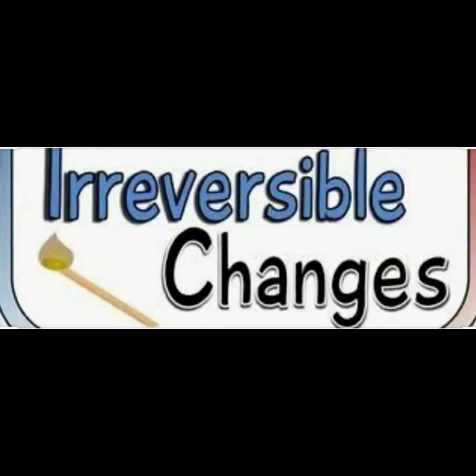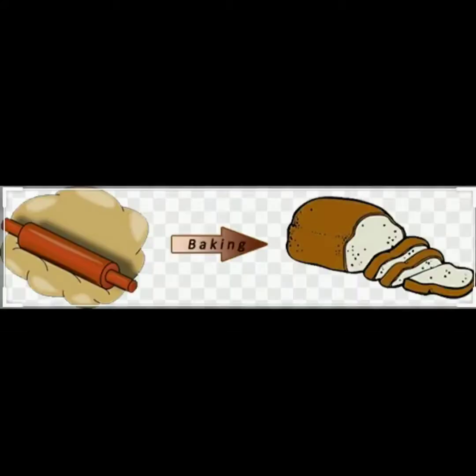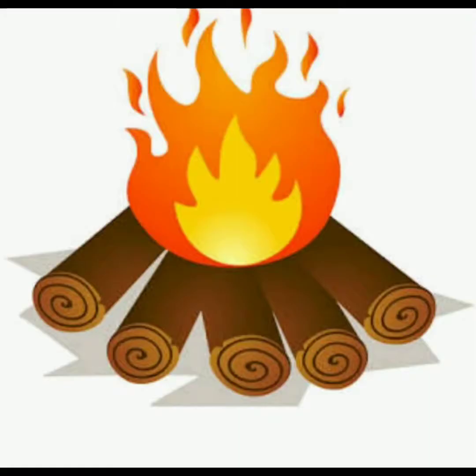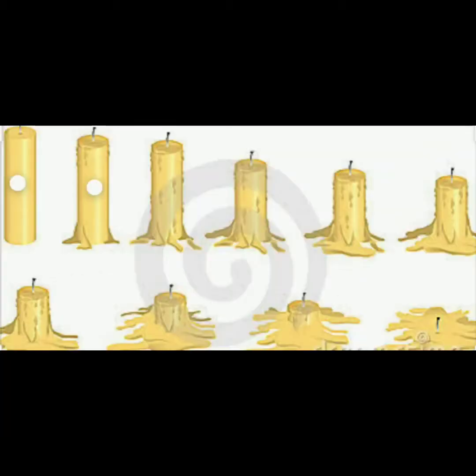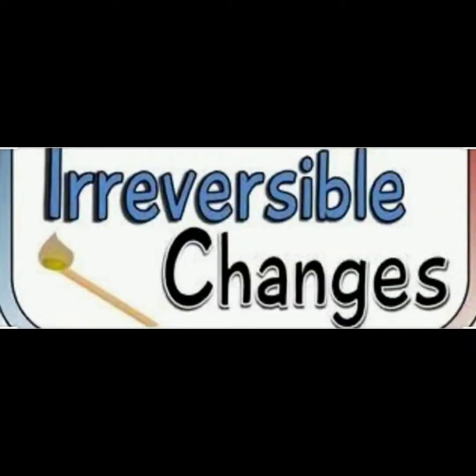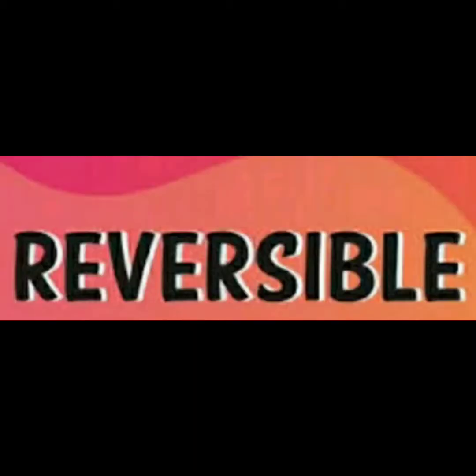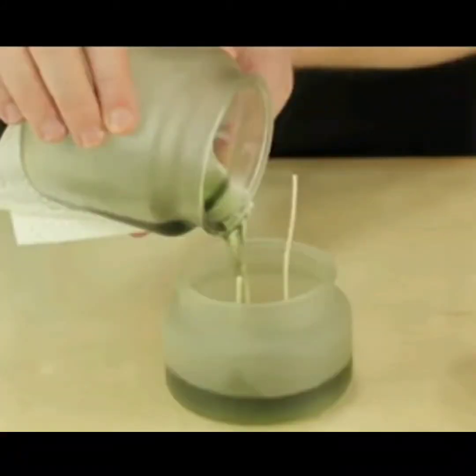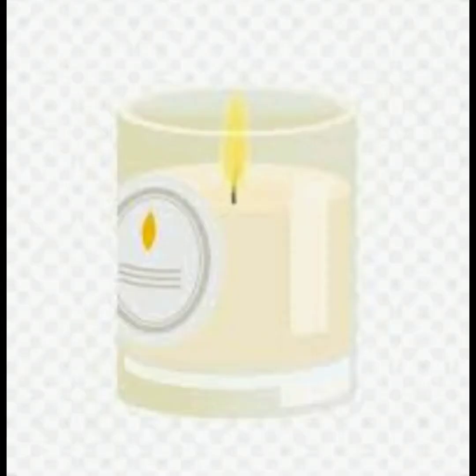A change is called irreversible if it cannot be changed back again. Example, when we burn a piece of wood or paper, it turns to ash and smoke. We cannot obtain paper and wood from the ash again. Burning of a candle is an irreversible change, but melting of wax is a reversible change, as the wax can again be heated and shaped into the desired shape.